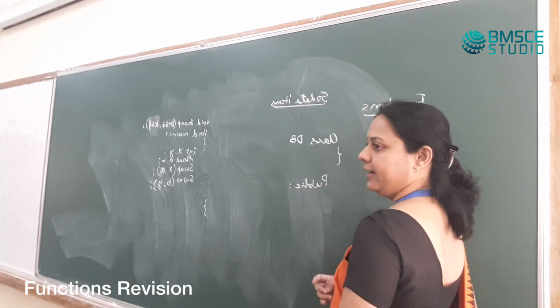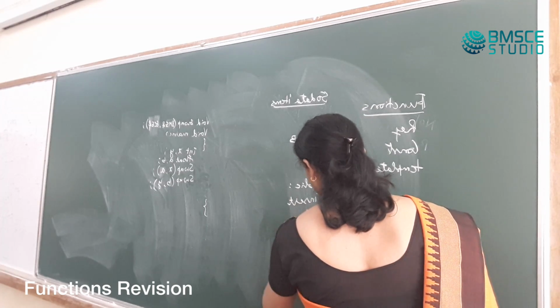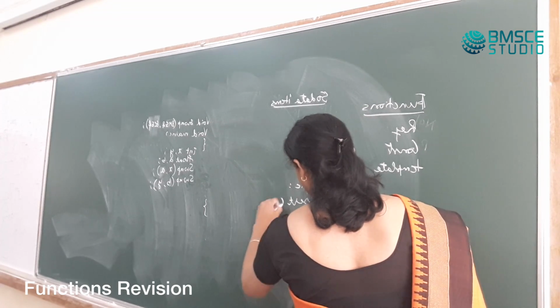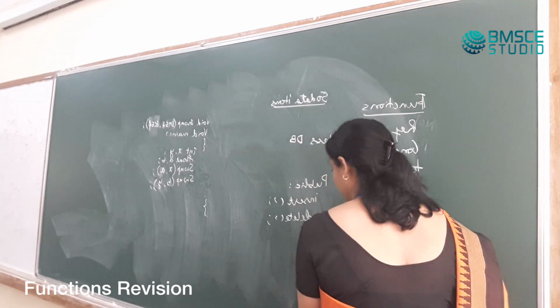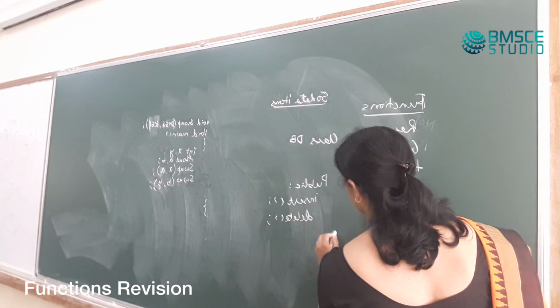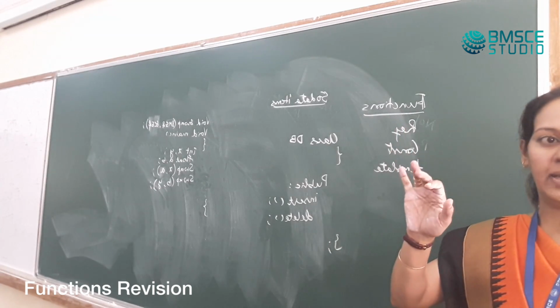So under public you would write insert, delete, search, whatever operations you want. This is how your class would look.